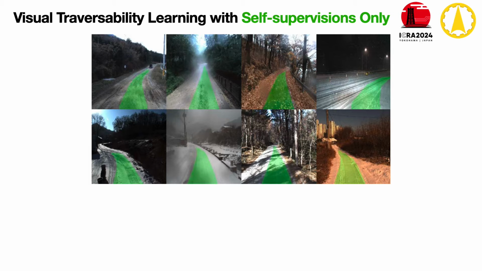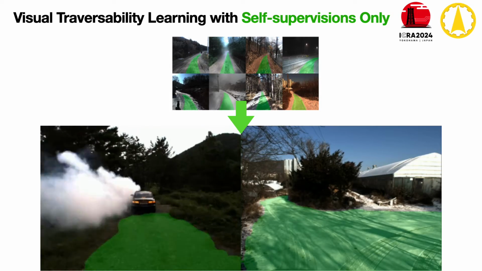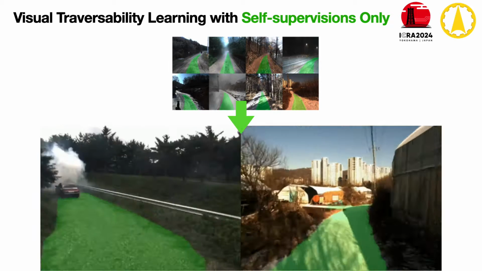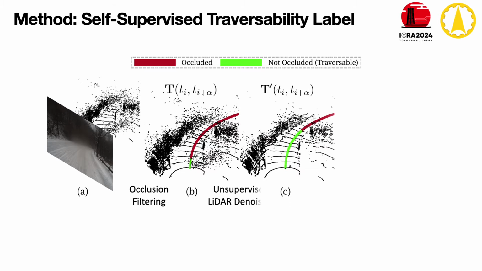In this work, we propose a self-supervised traversability estimation method that learns traversability only from self-supervisions without any explicit labels. On captured data, the wheel contact points are considered traversable, and the occluded trajectories are filtered to eliminate false positive labels. As noises in LiDAR points are regarded as obstacles, the unsupervised LiDAR denoising is performed to improve the efficacy of filtering in off-road conditions.